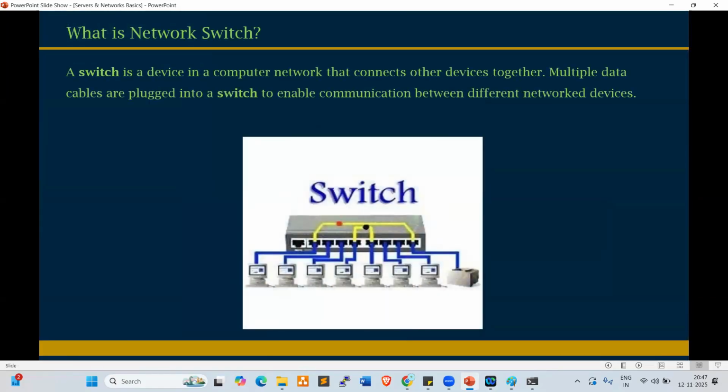What is a network switch? This is the traditional switch. Currently, in real-time projects, we are not using this; we are using AWS resources. A switch is a device in a computer network that connects other devices together. Multiple data cables are plugged into a switch to enable communication between different networked devices. Normally we connect the LAN cable to the switch and we can share resources, data, and information.